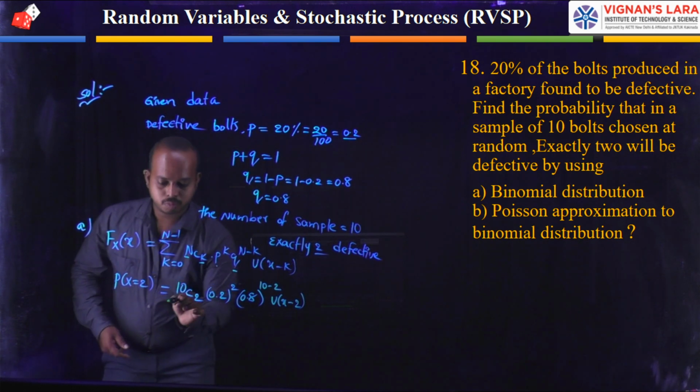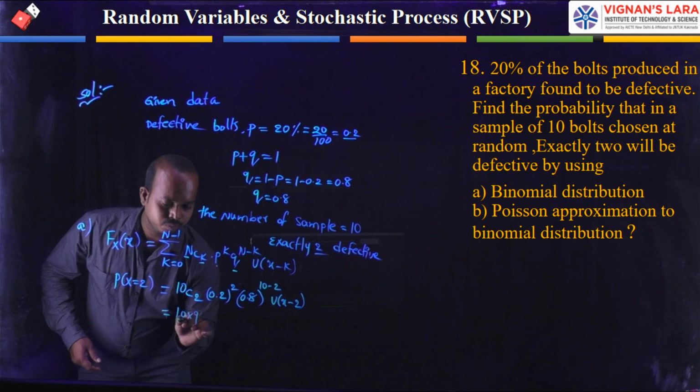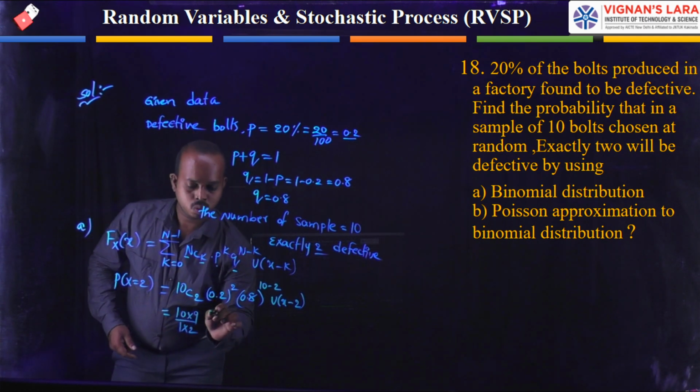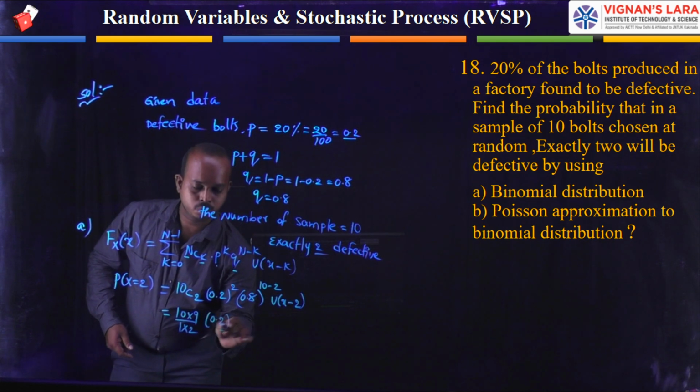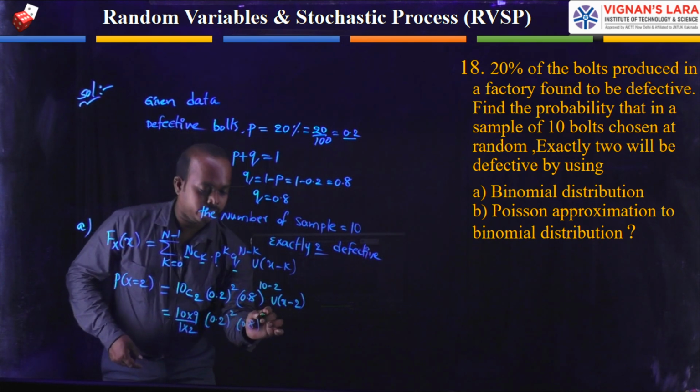In the next step, we can simplify these quantities as 10 into 9 divided by 1 into 2, into 0.2 whole square, and 0.8 whole power 8.